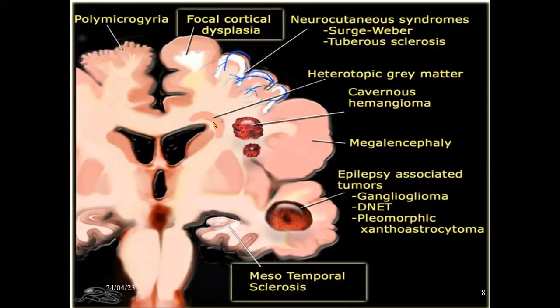Here we have some tubers, and some calcifications in this area, and also a cavernous hemangioma and megalencephaly, a big hemisphere here, and also some tumors that can cause epilepsy, like ganglioglioma, DNET and pleomorphic xanthoastrocytoma. Lastly, and the most important one, is mesotemporal sclerosis.